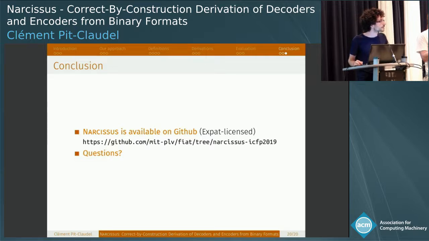Hello. I was wondering if your language supports data formats where one field is computed from another field. So you showed an example where you stored the length of the list, but what if I store 2 times the length of the list? Do you need to worry about inverting functions and things like that then?